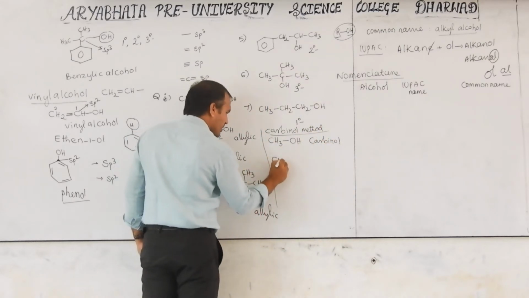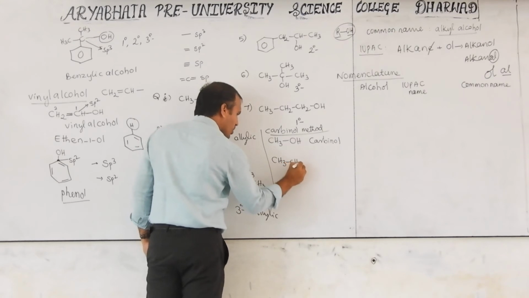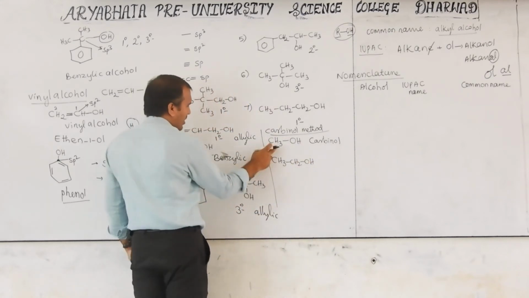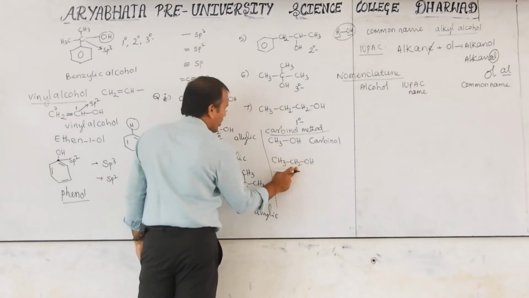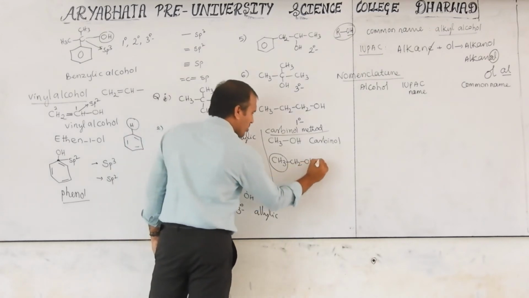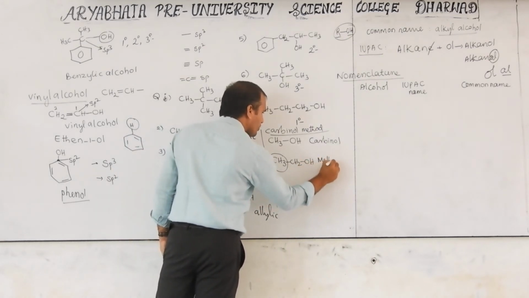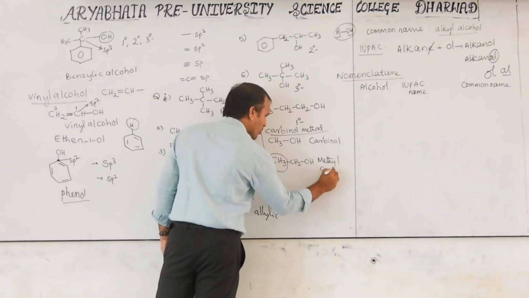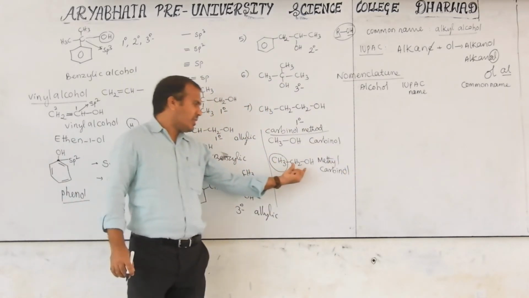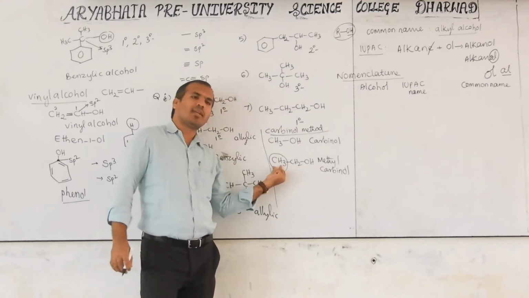Now, if you write one more, CH3CH2OH, OH as it is. Here three hydrogens are there, now two hydrogens are there. Instead of one hydrogen, one extra methyl is there. That's what is called methyl carbinol. Methyl carbinol. Extra what? A methyl.